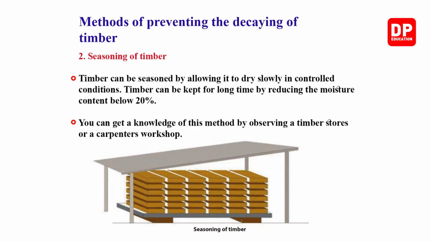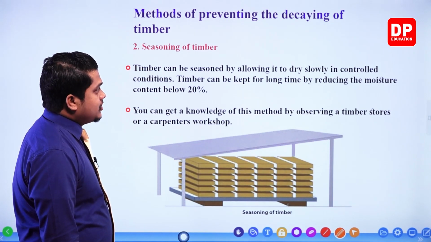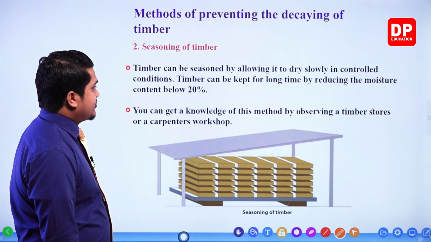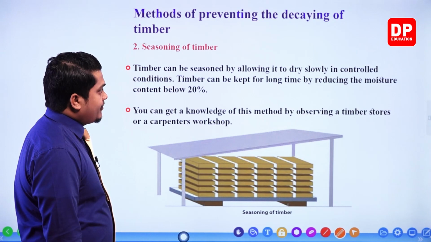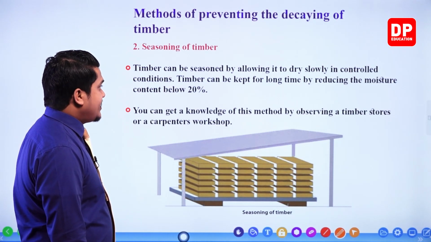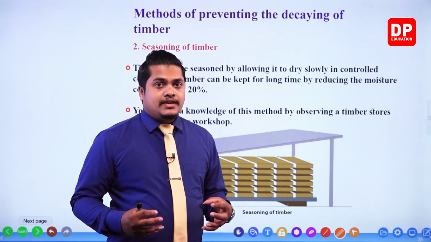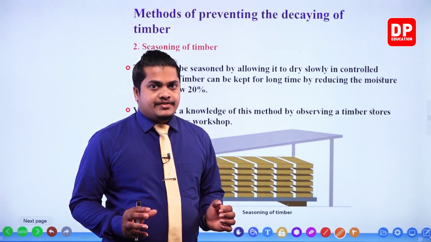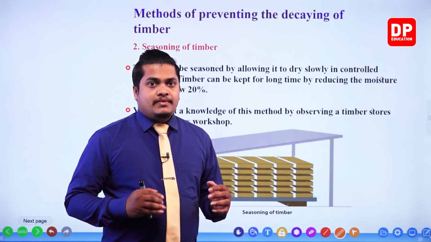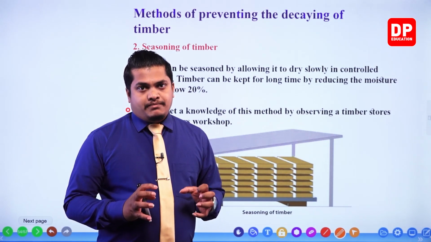seasoning of timber. Let's see, what do you mean by seasoning? Timber can be seasoned by allowing it to dry slowly in controlled conditions. Timber can be kept for a long time by reducing the moisture content below 20%. Here seasoning means we are drying out the timber in controlled conditions. In that way, my dear children, we can minimize the decaying of timber.